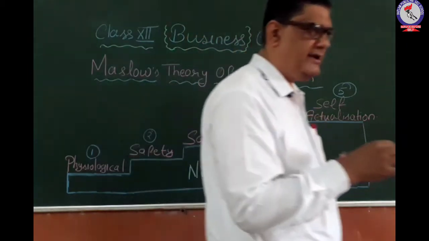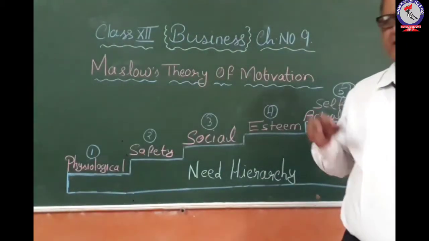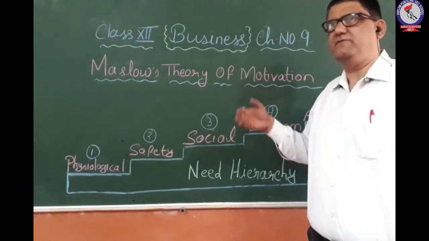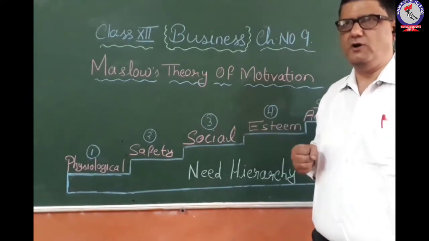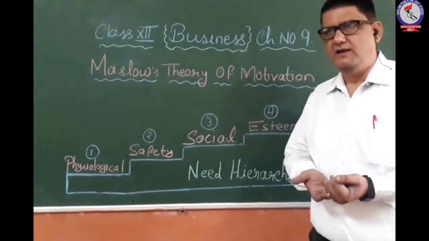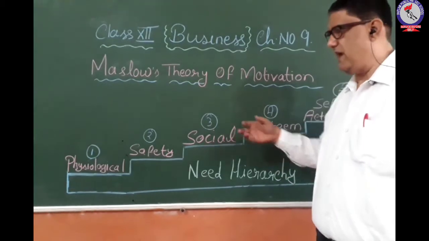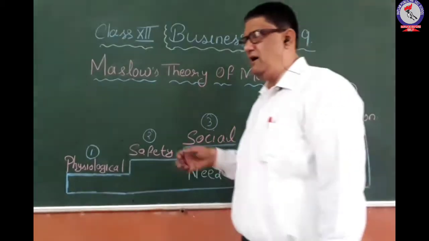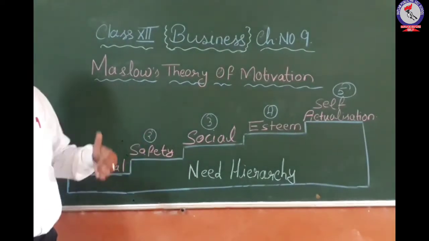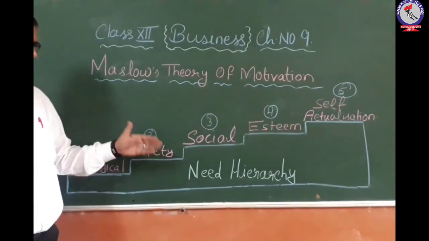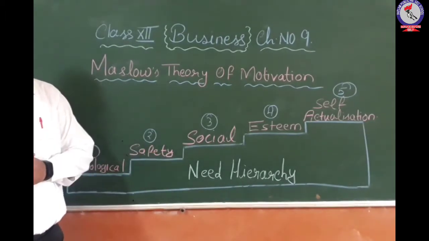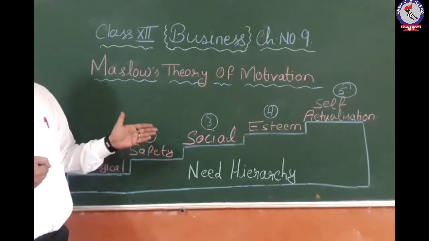You will be thinking about how you will get this safety. Safety of job means you have to get a good job and continue in that job for a longer period, and there should be various benefits which you are getting from the job. After retirement also, what you are getting, whether in the form of pension, gratuity, or any compensation from the company. So these are the various types of safety which you are getting.